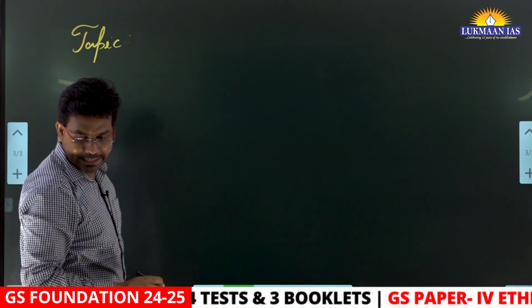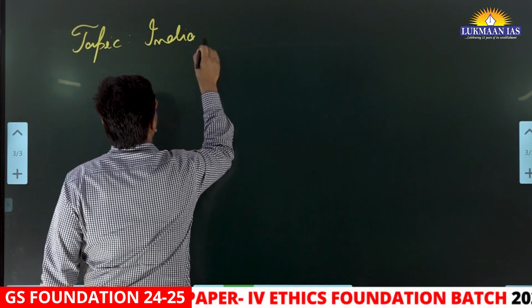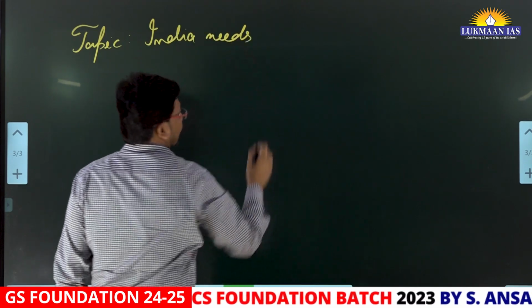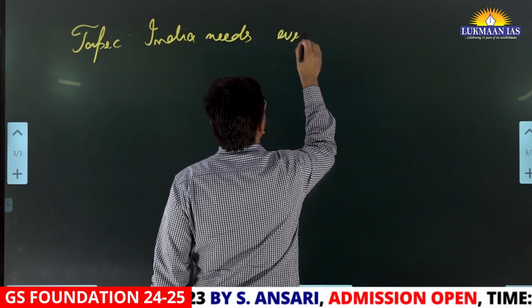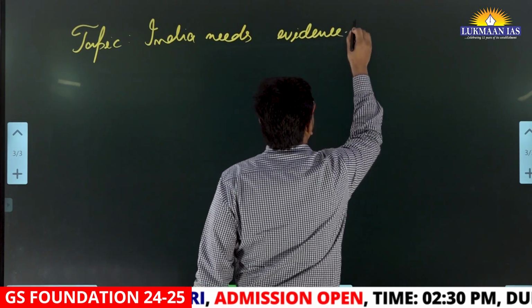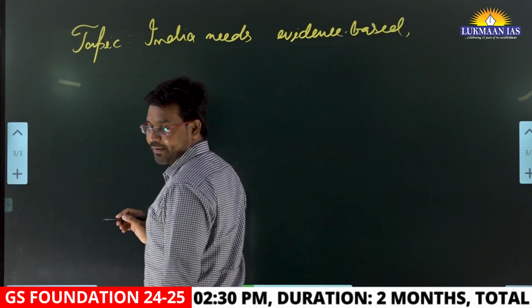The name of the topic is India needs evidence-based ethics-driven medicine.